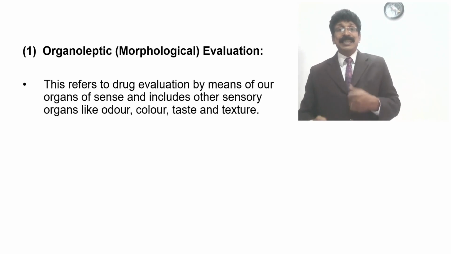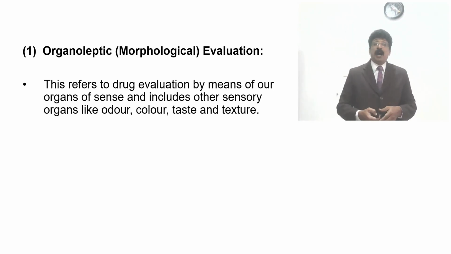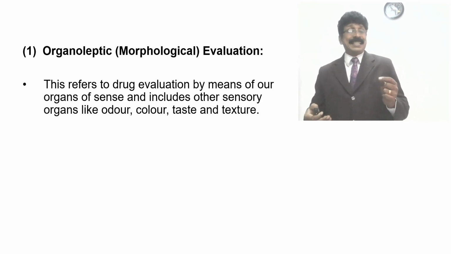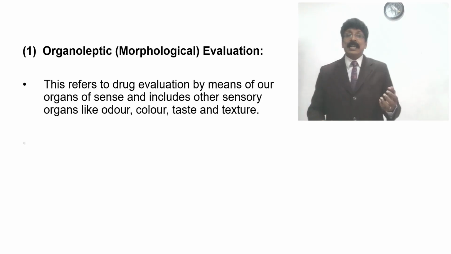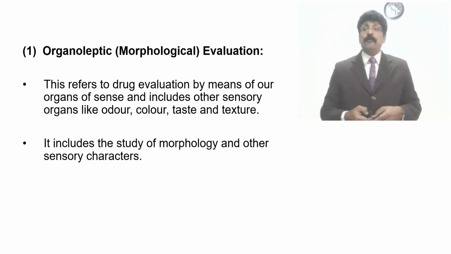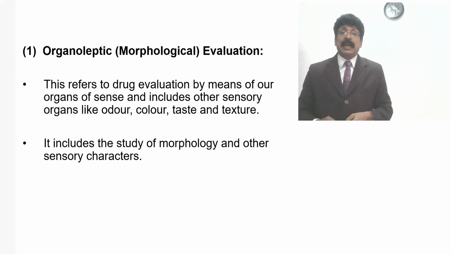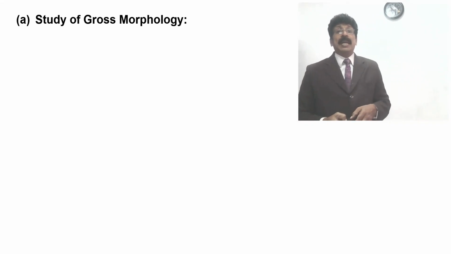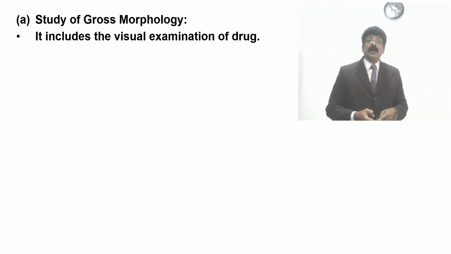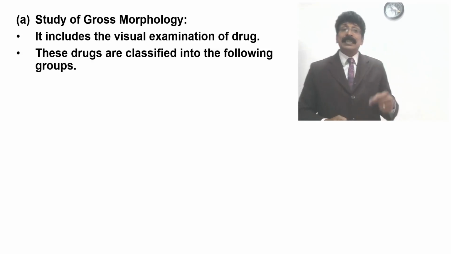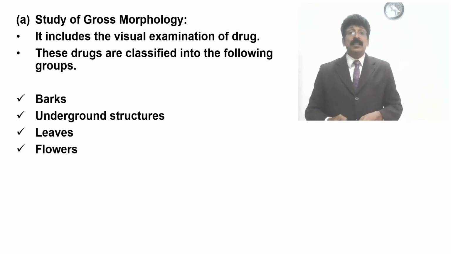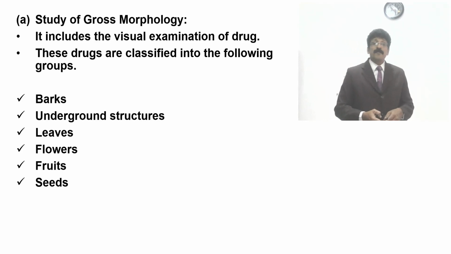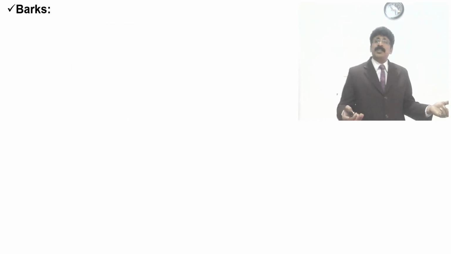This refers to drug evaluation by means of our organs of sense, including the sensory characters like odor, color, taste and texture. So it includes the study of morphology and other sensory characters. Here the study of gross morphology includes the visual examination of the drug. These drugs are classified into the following groups: barks, underground structures, leaves, flowers, fruits, seeds, herbs. All the organs can be differentiated by means of their morphological characters.